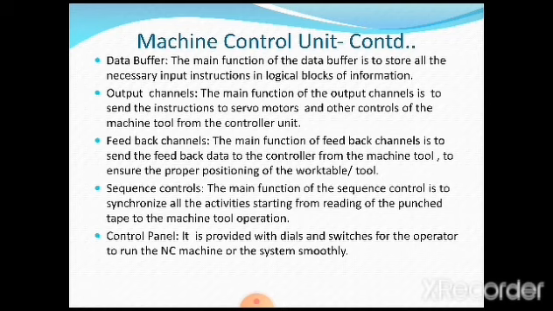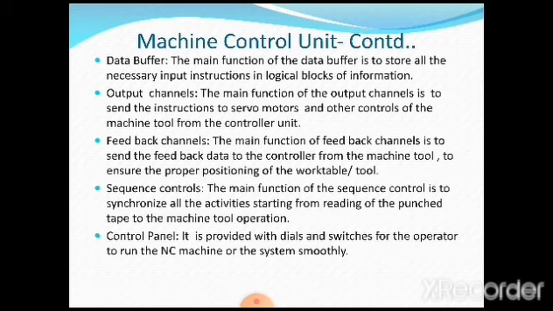Basically they are going to carry the data. Very, very important. Back means data or the information. What action has taken place by the machine tool, that has to go back to the controller to rectify the errors, to ensure proper positioning of the workpiece or the tool.